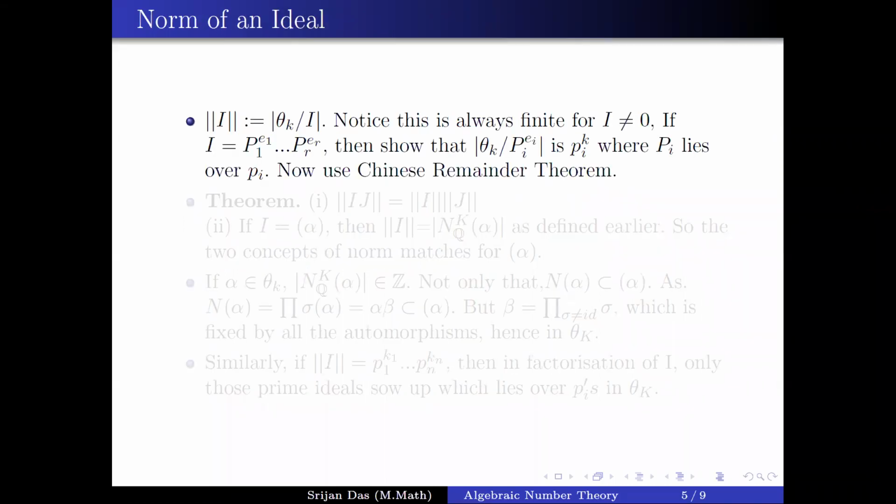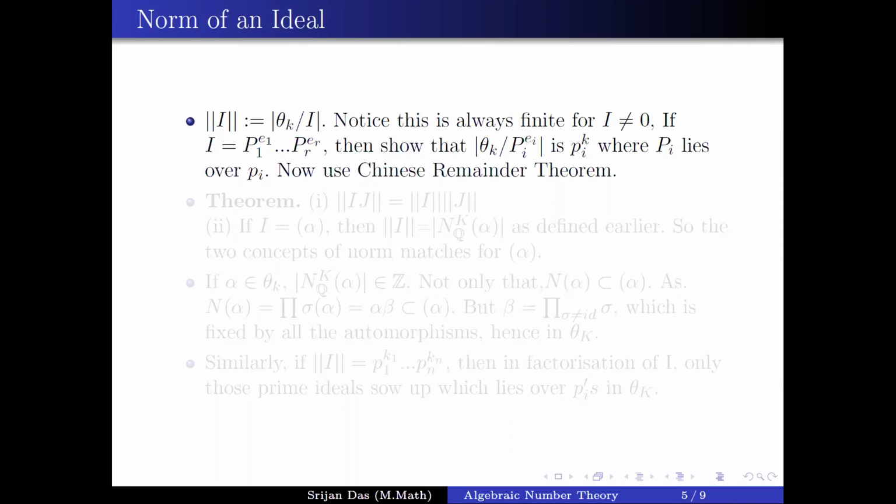Now there is a notion called the norm of an ideal. Like we have seen previously the definition of the norm of an element, this actually generalizes that notion, because I can always take an alpha in O_K and consider it as a principal ideal. You will see that the norm of an ideal in this sense and the norm we defined earlier are the same.